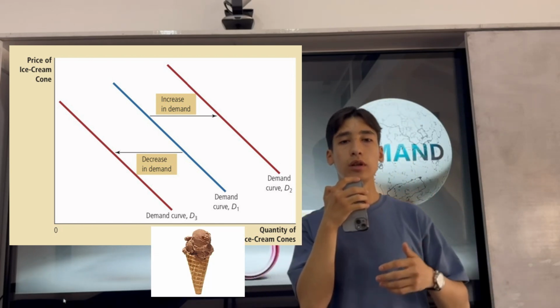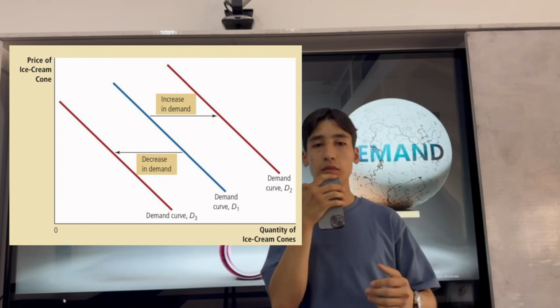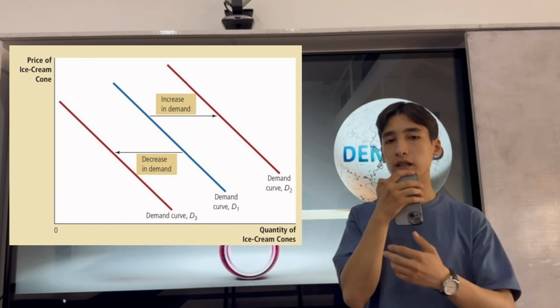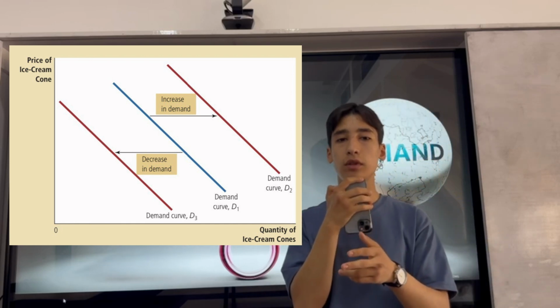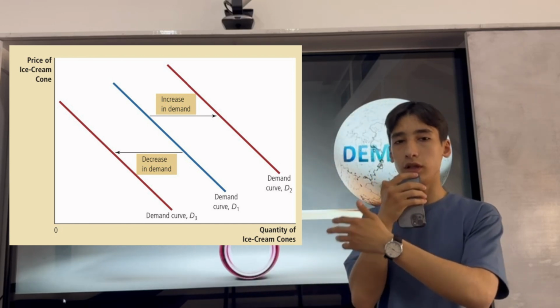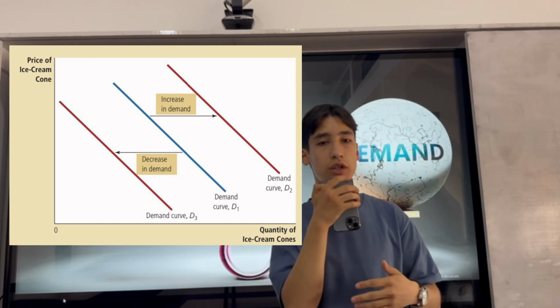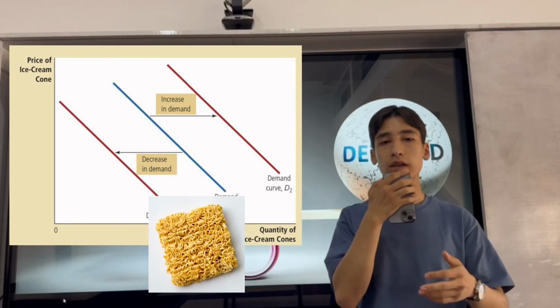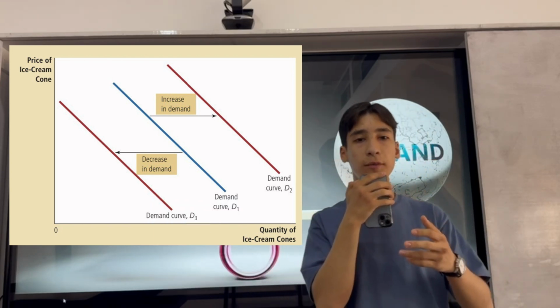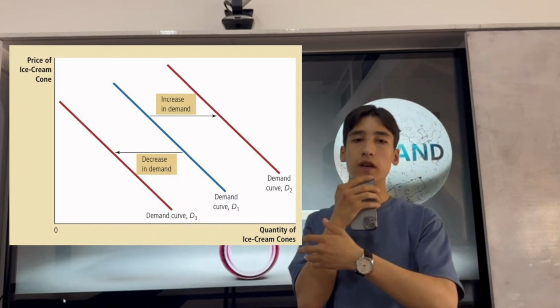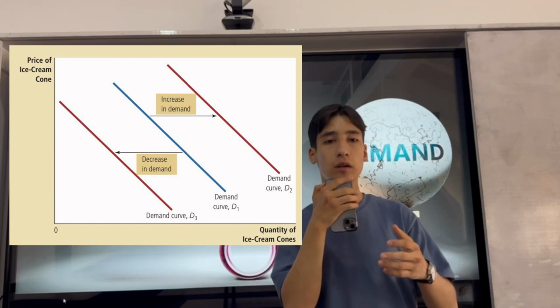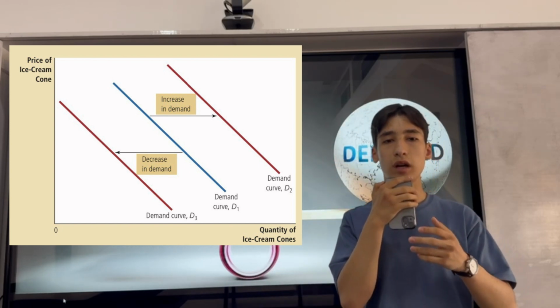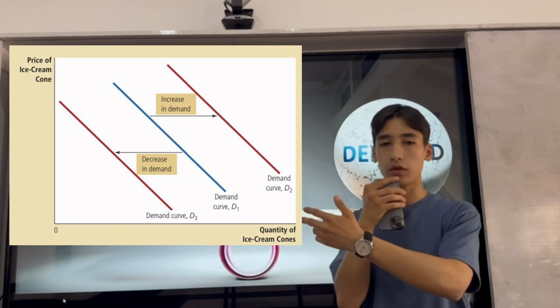Ice cream is probably a normal good. That's why when income rises, the demand curve will shift to the right, and when income goes down, the demand curve will shift to the left. But for inferior goods such as instant noodles, when income goes up, the demand curve will shift to the left because people will buy less of it. But when income goes down, people will buy more of it. That's why the demand curve will shift to the right.